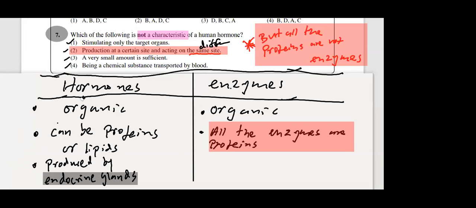Right. Then what are exocrine glands? Example. Okay, I'll give this one. On this side write: by both exocrine and endocrine. Enzymes, produced by both endocrine as well as exocrine.